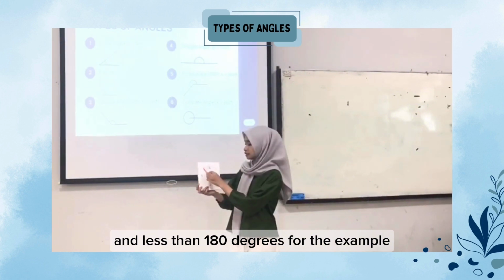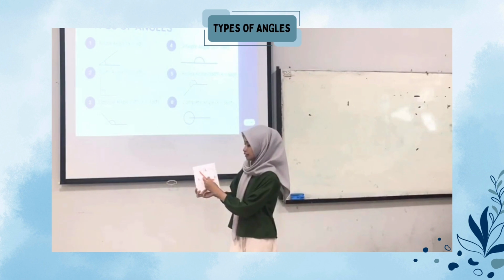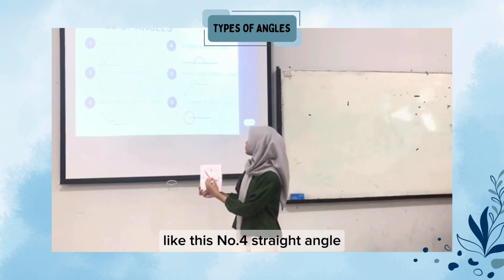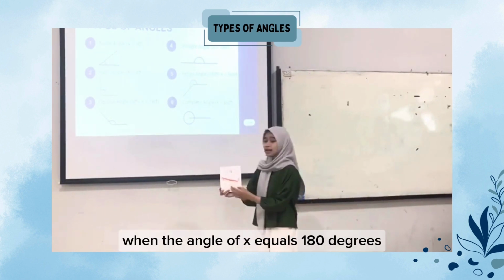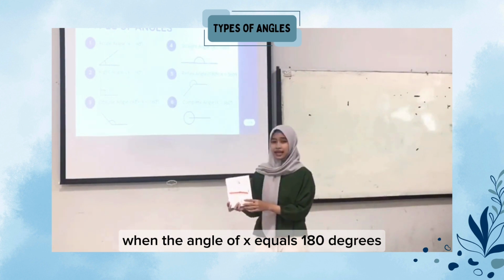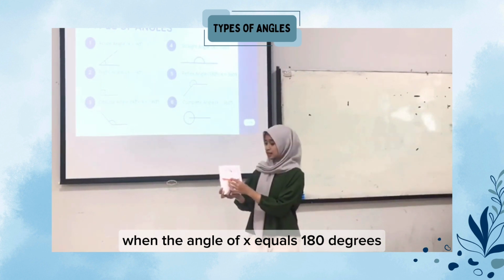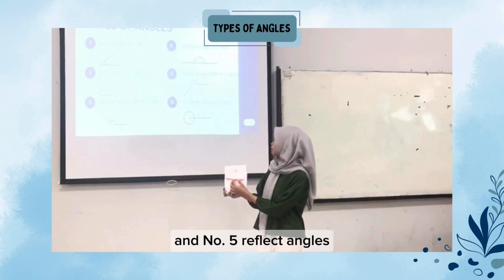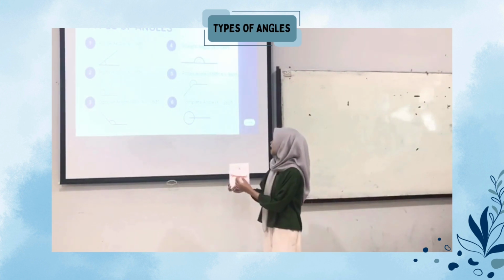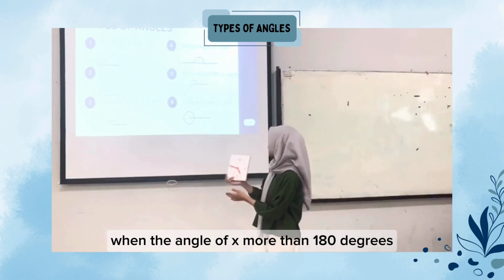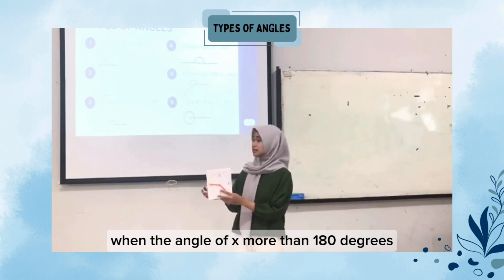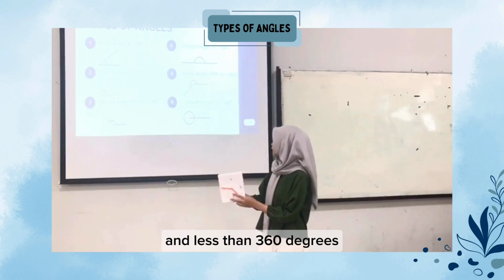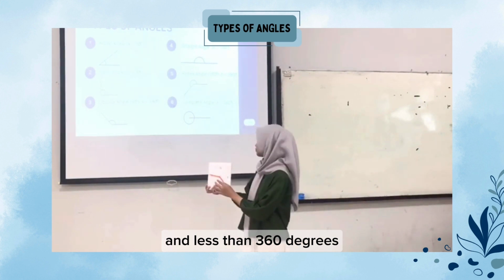For example, like this. And number 4, straight angle, where the angle x equals 180 degrees. For example, like this. And number 5, reflex angle, when the angle x is more than 180 degrees and less than 360 degrees.